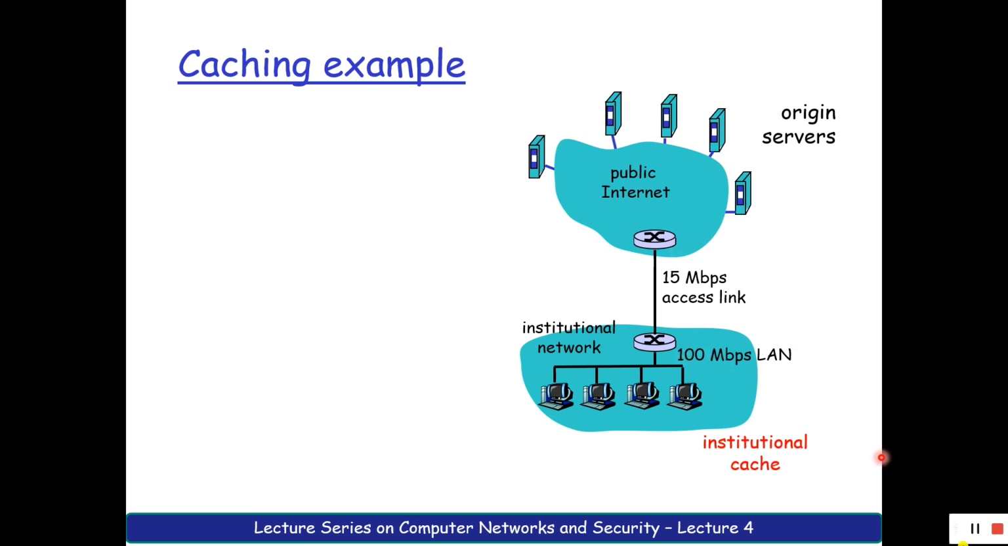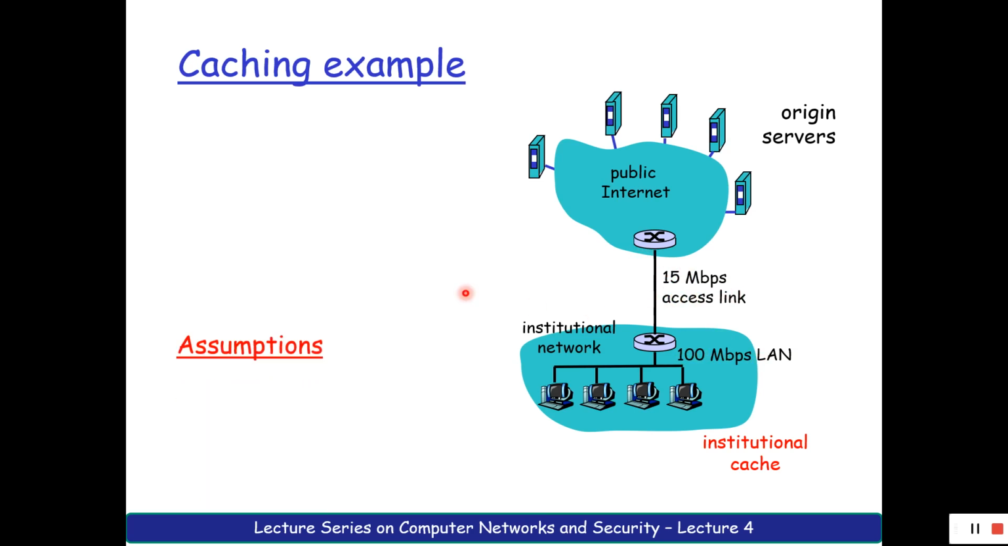You have one more public network that has the original servers. This also has a router. One router connects to your institutional router, and the bandwidth between these two links is 15 Mbps. Usually this is costly, so they keep it small. So I have a 15 Mbps access link. I have 100 Mbps over here, but 15 Mbps over here.